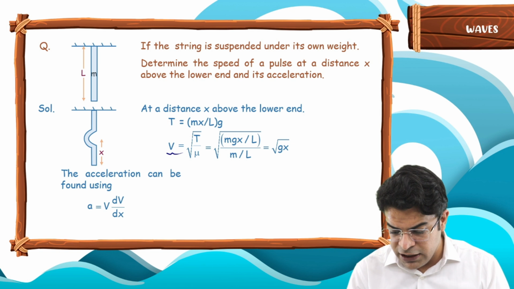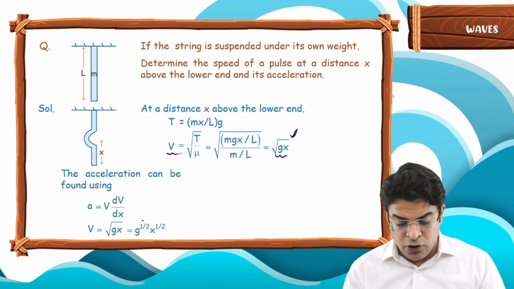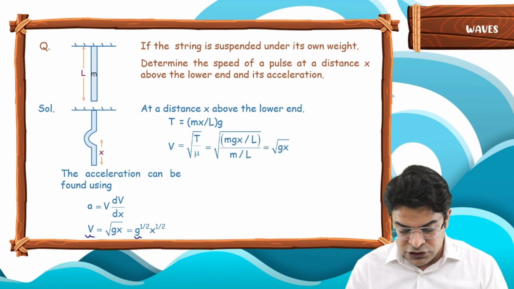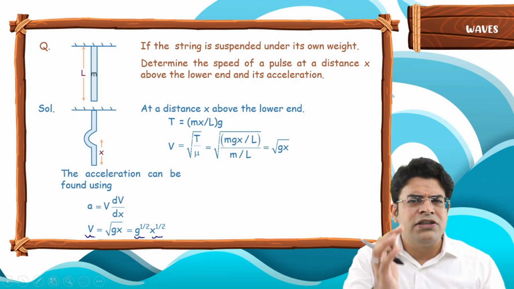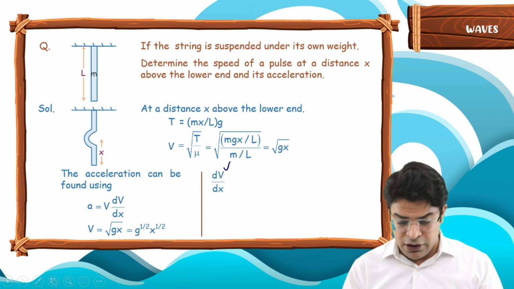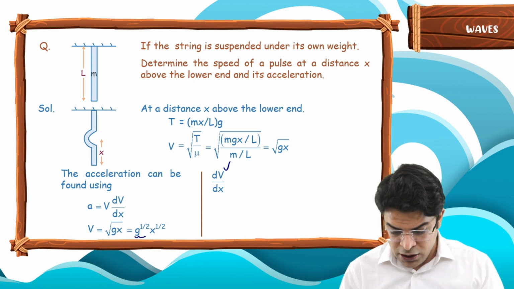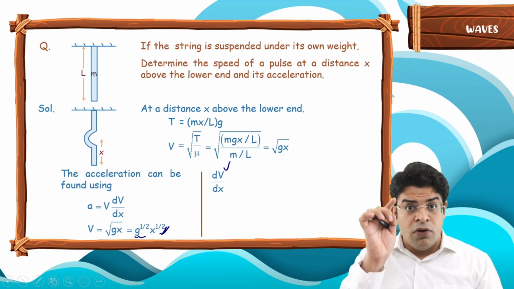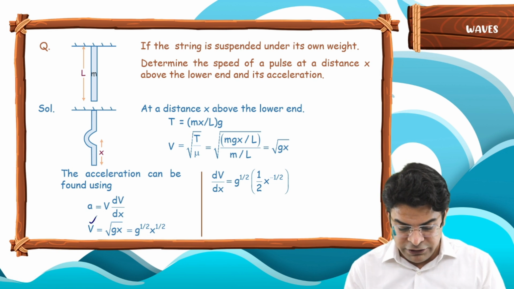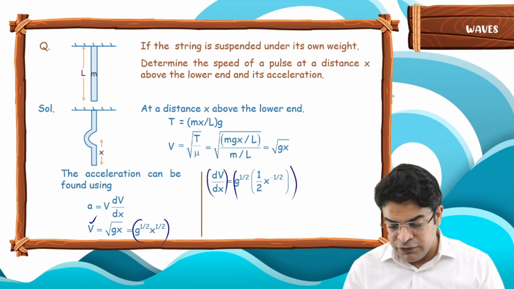Now focus here, v equals root gx. Write this root gx as g raised to the power of half into x raised to the power of half. Why? Root is nothing but raised to the power of half. So dv by dx will be g raised to the power of half, which is constant, take it outside. Differentiation of x raised to the power of half gives half into x raised to the power of minus half. Now you know v is g raised to the power of half x raised to the power of half, and dv by dx is g raised to the power of half into half x raised to the power of minus half.